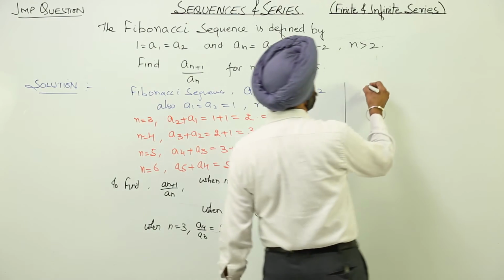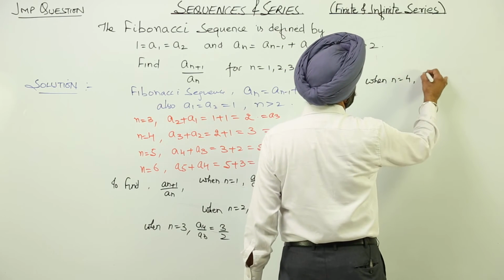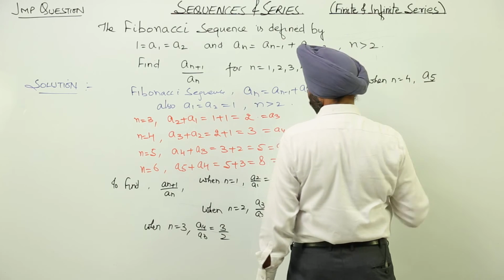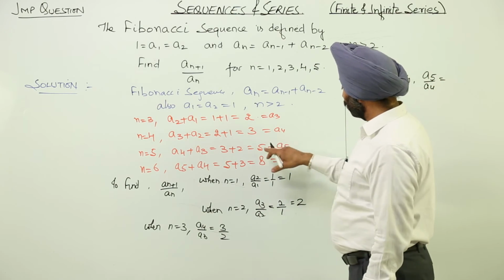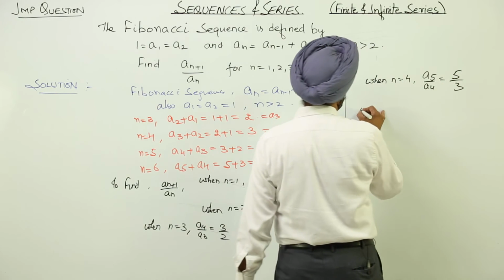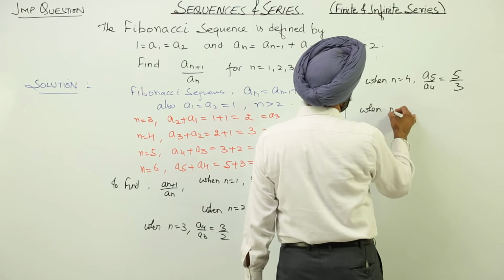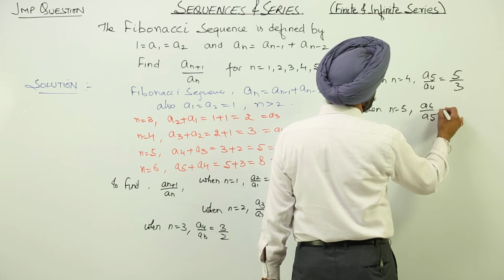When n is equal to 4, a5 upon a4. Now a5 is 5, so this becomes 5 upon 3. When n is equal to 5, a6 upon a5.